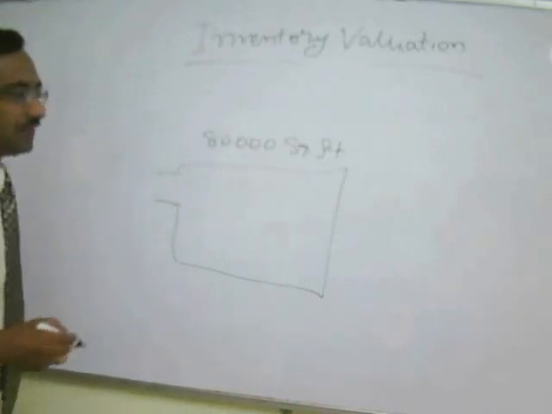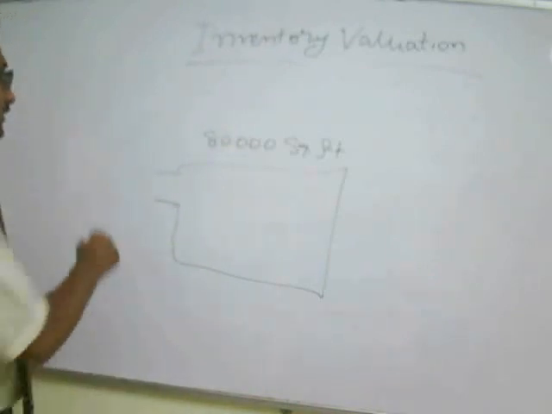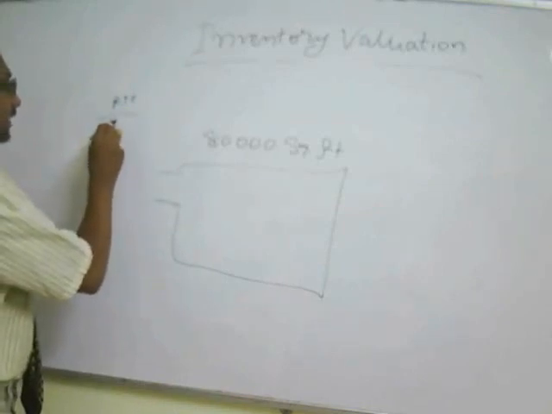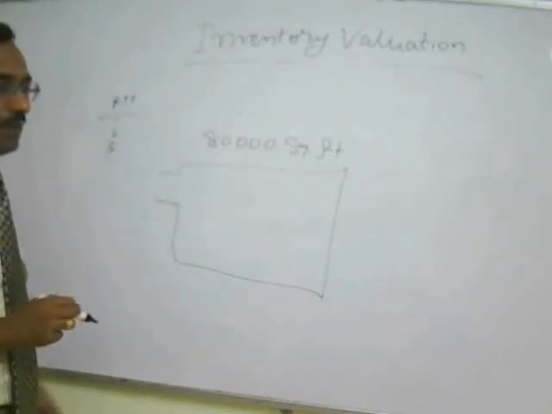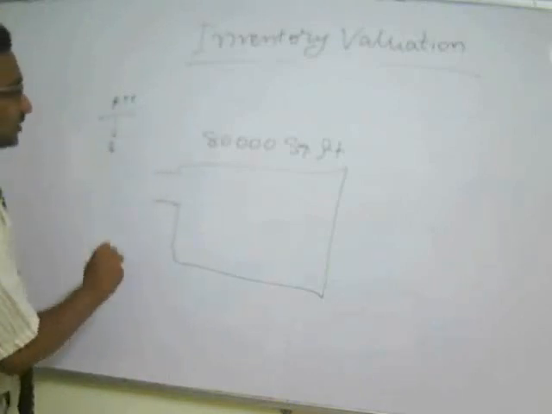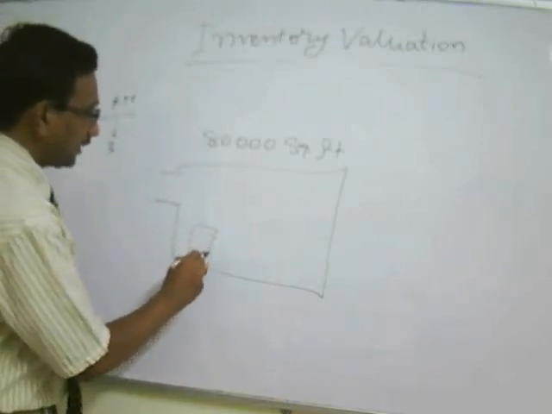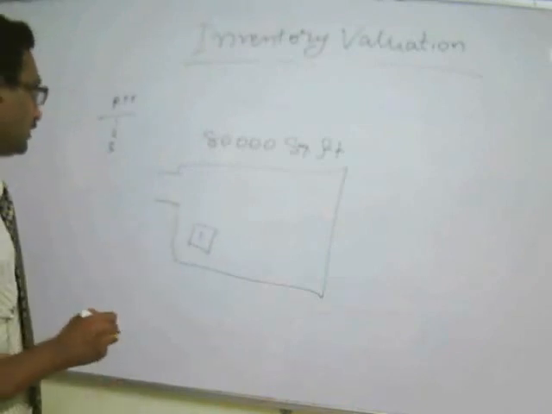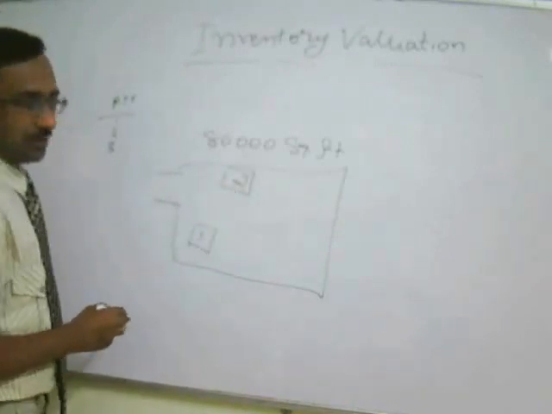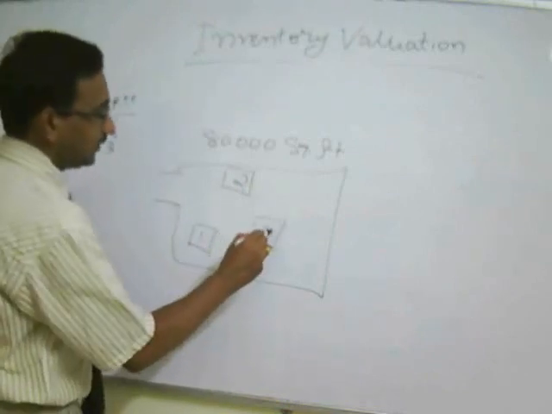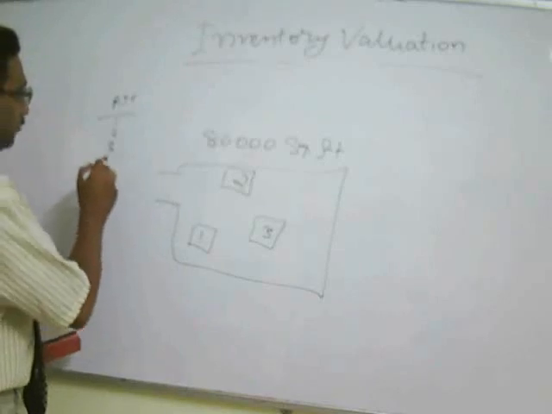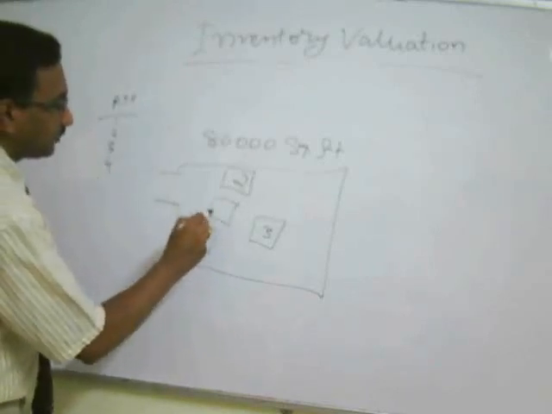Now take a case of raw material. There are 3 raw materials which are in the pipeline to be stored. First has arrived, the labor has found space here, so he has stacked this. Second, he got the space here, therefore he has stored it here, and third will be here. Now what happened? Fourth has arrived and he got the space here.